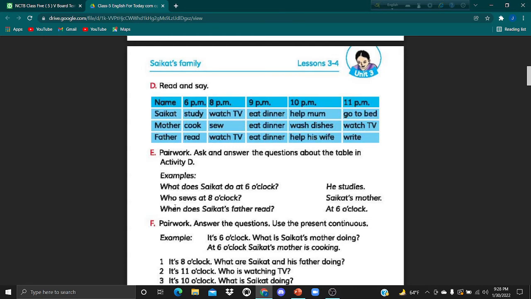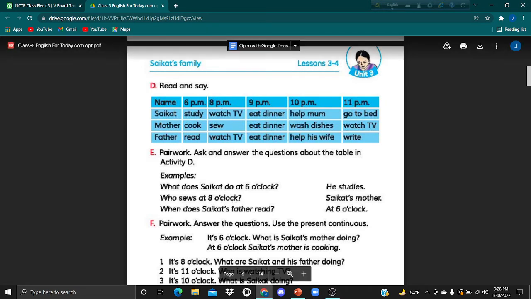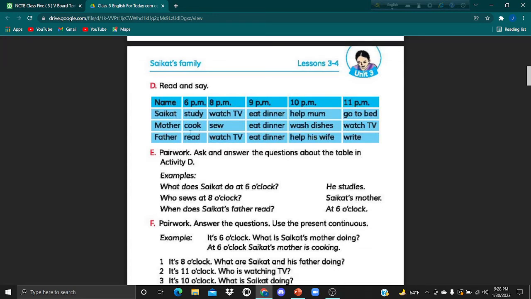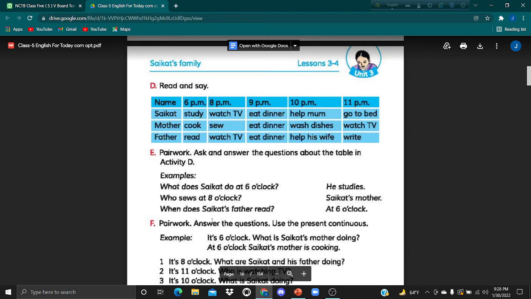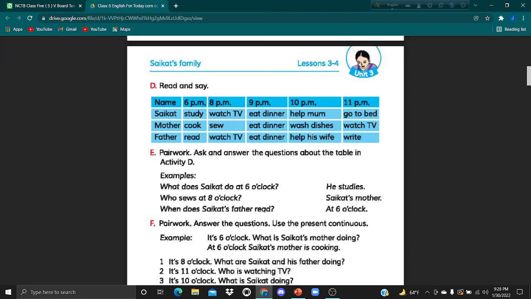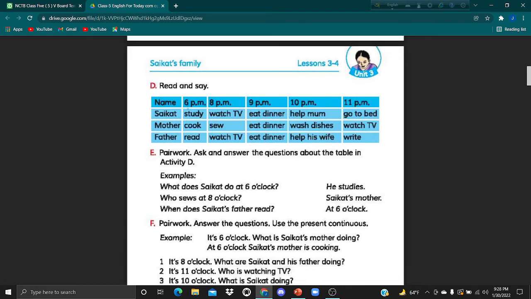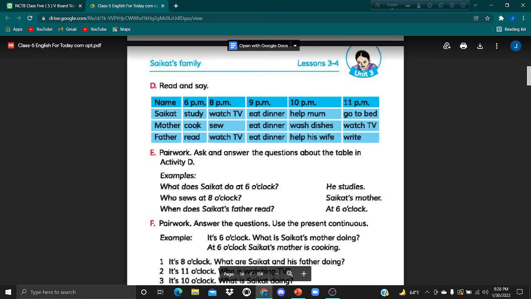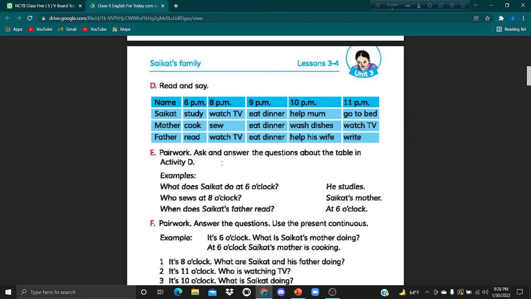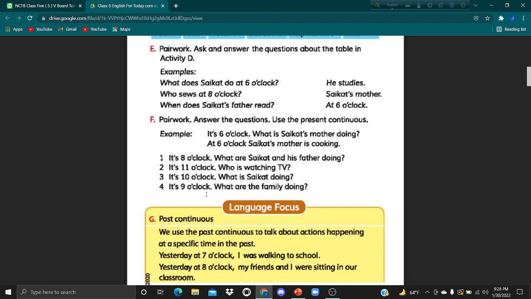Okay. Number 2, who sews at 8 o'clock? Okay. Now, we can write, Shoykot's mother sews at 8 o'clock. Okay. When does Shoykot's father read? This is Shoykot's father and read. That means Shoykot's father reads at 6 p.m. or 6 o'clock.